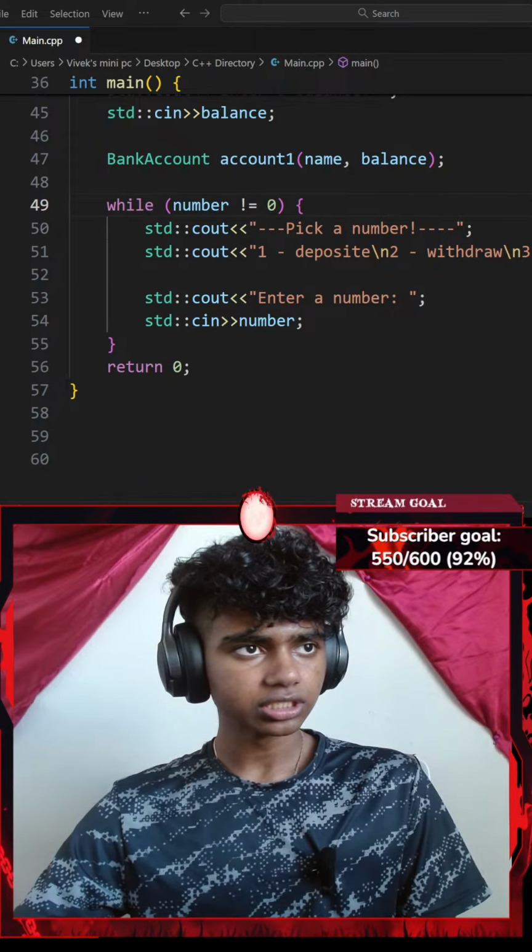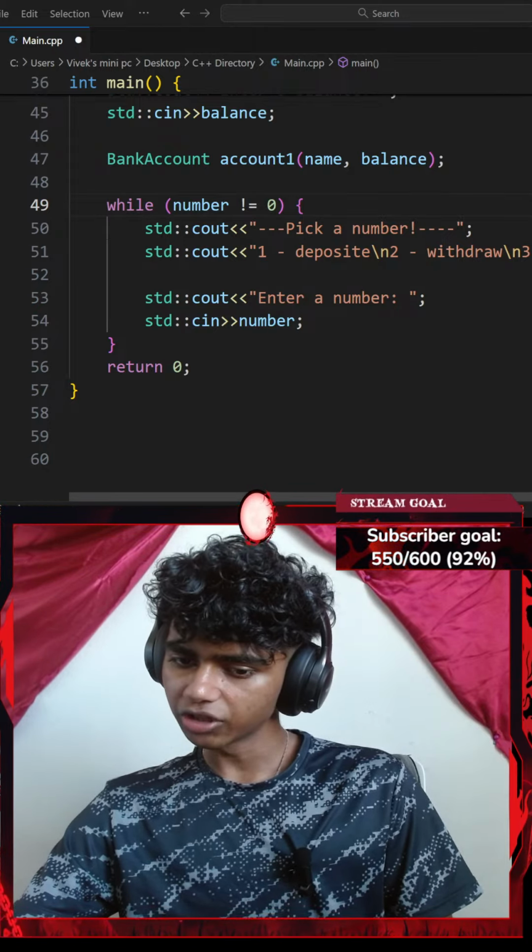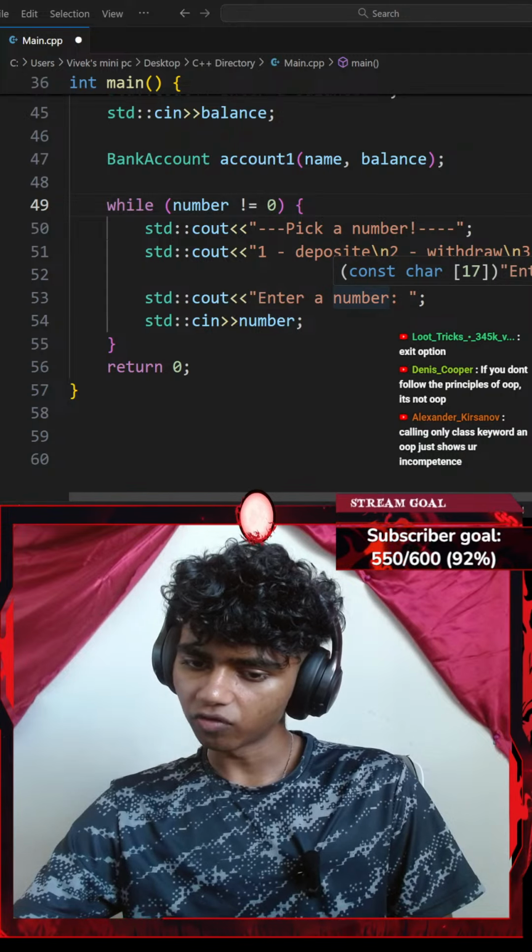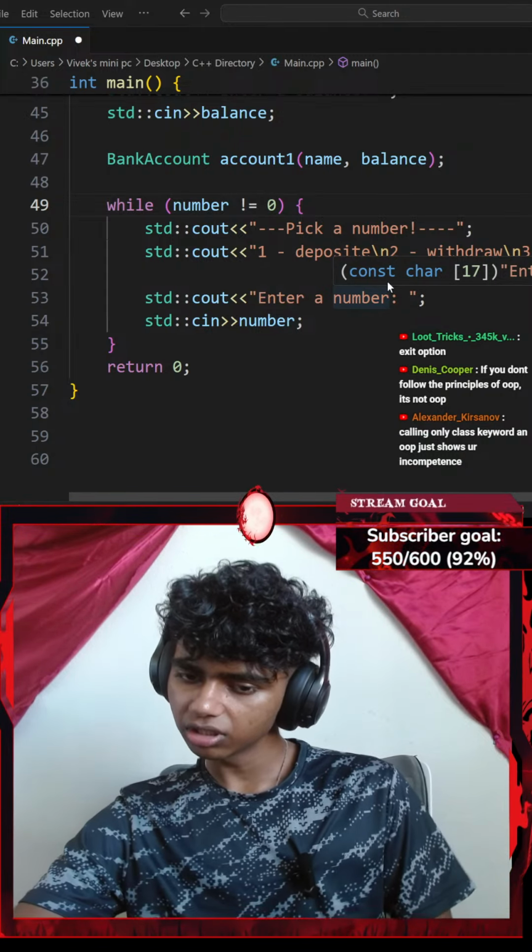Okay, perfect. Okay, if you don't follow the principles of object-oriented programming, it's not object-oriented programming.